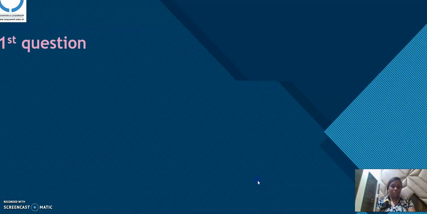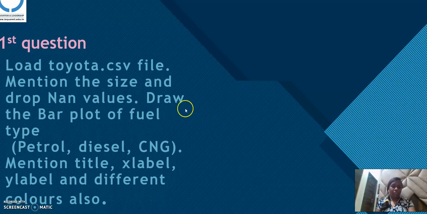Here is my first question. My first question is: load the Toyota.csv file, mention the size and drop any missing values, and draw the bar plot of fuel type: diesel, petrol, CNG. Mention the title, X label, Y label, and use different colors. Let's execute this code with the help of Google Colab.